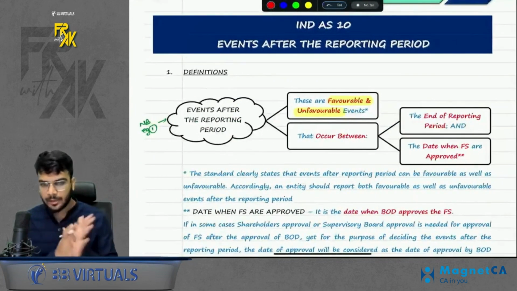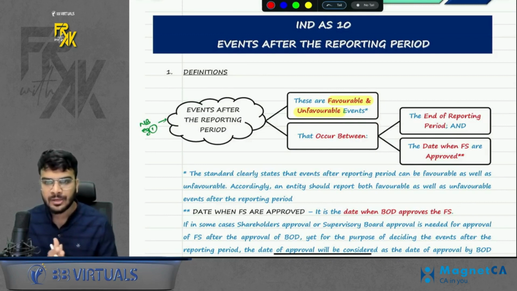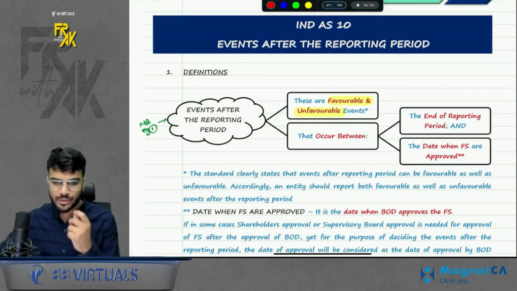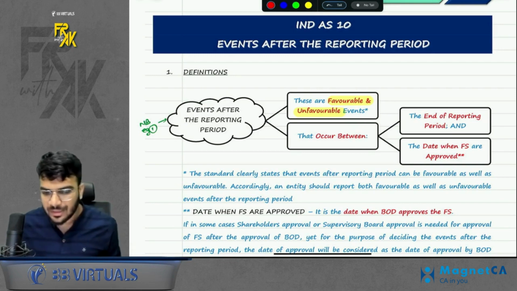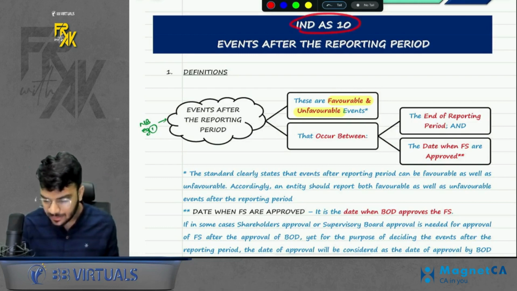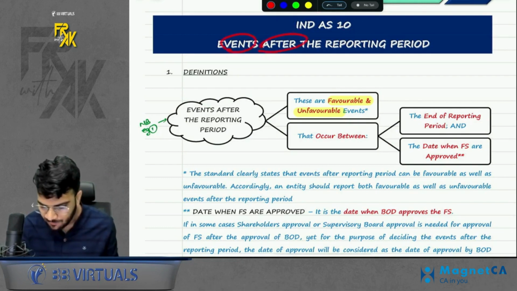Okay. And in this revision, I will revise the concepts and I will also take up some good, tricky, important questions revision in this. Okay. So let's start the revision in 3, 2, 1 and go. First of all, index number is Ind AS 10. Name: events after the reporting period.